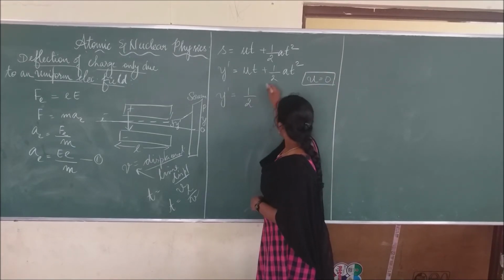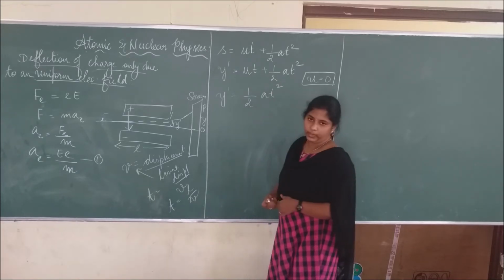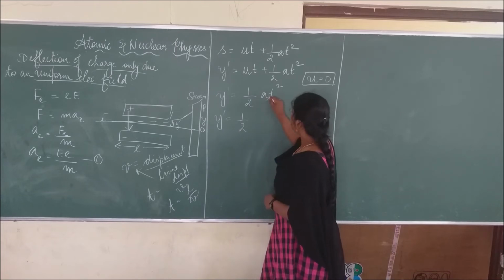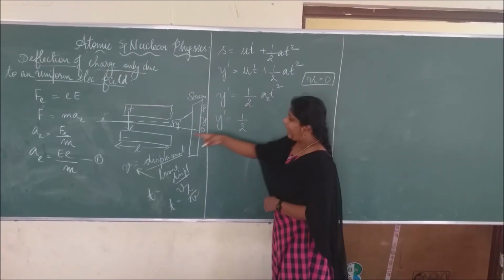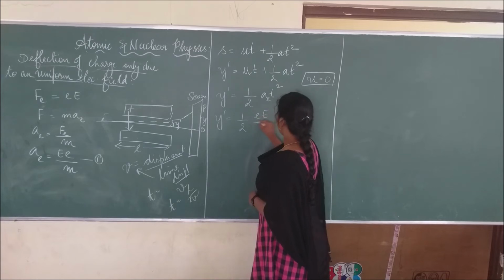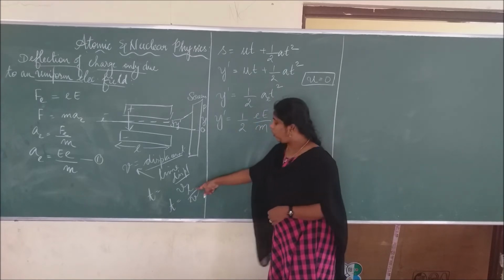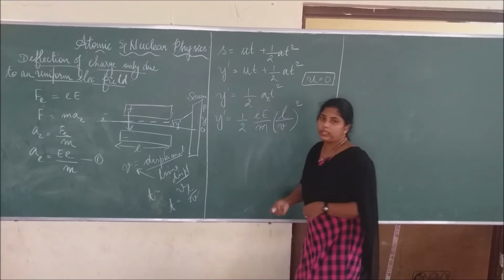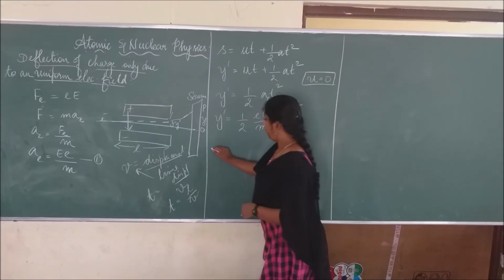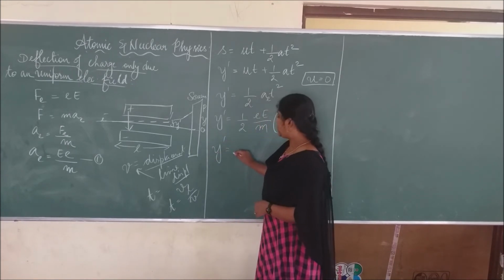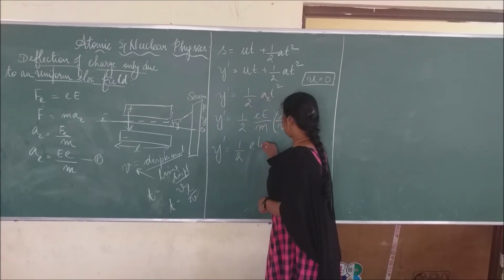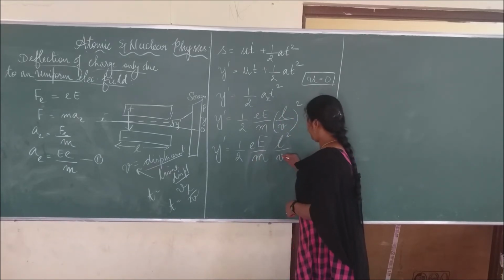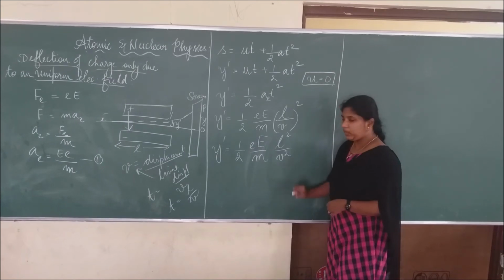So we get half a t square. Therefore, y dash equals half into a, where a is nothing but eE by m, and the t value is L by V. So the whole thing is squared. The next step is y dash equals half E by m times L square by V square. This V is the velocity.